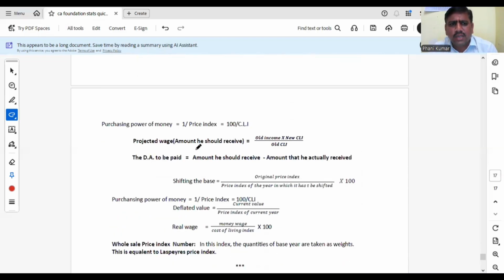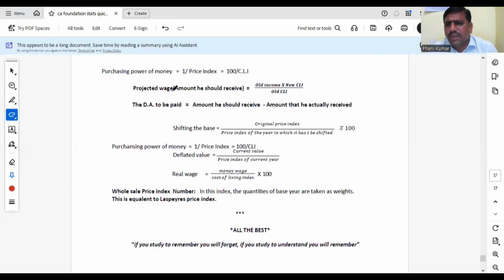Next, in index numbers, the last concept is purchasing power of money. The reciprocal of the price index is always the purchasing power of money, or 100 by CLI is the purchasing power of money. Okay. Projected wage, amount he should receive. This we have done in problems also.